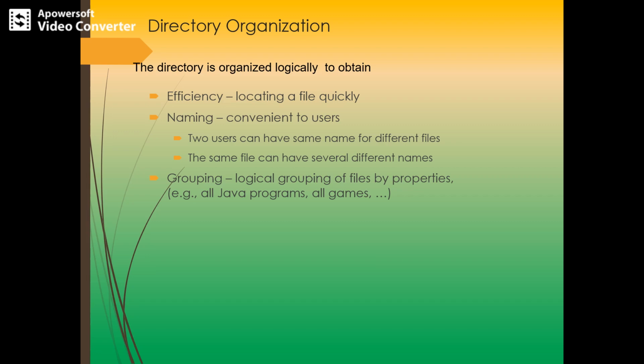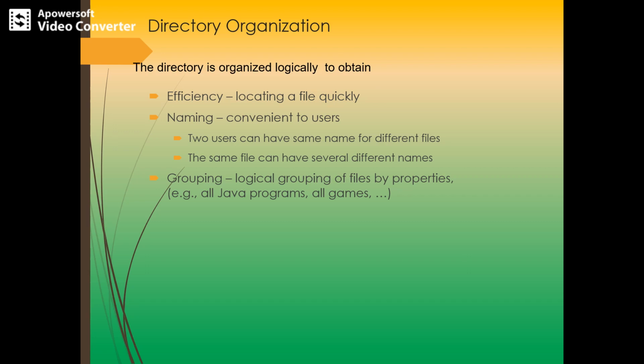And naming. It will be convenient for the users to say that from this directory name we have these particular files located, rather than with a particular number as located in the hierarchy. Third, an important benefit is regarding grouping. There is logical grouping of files by their properties.